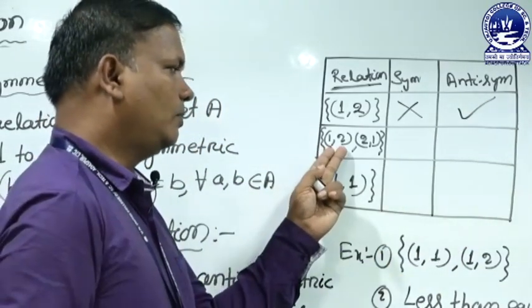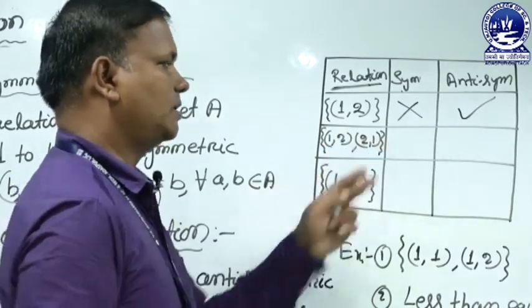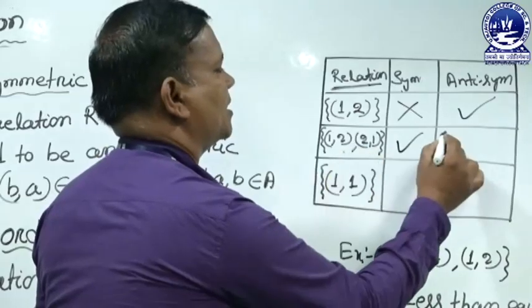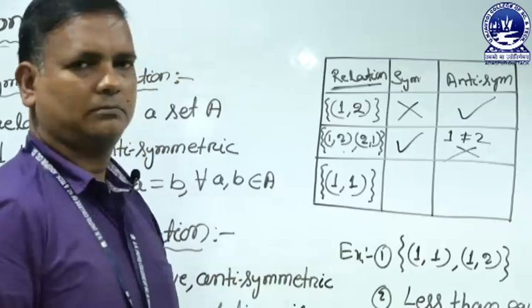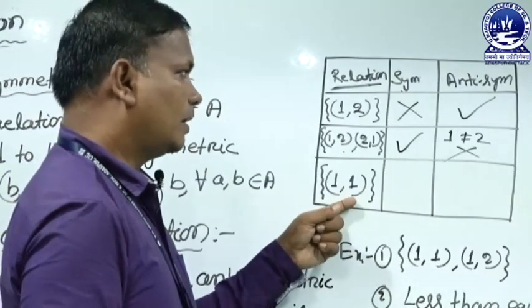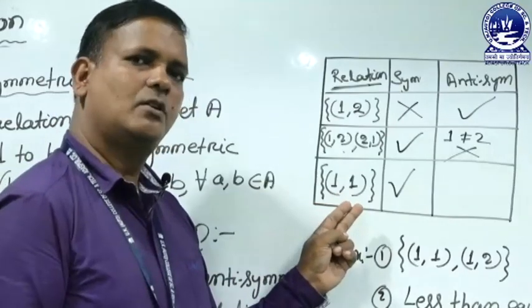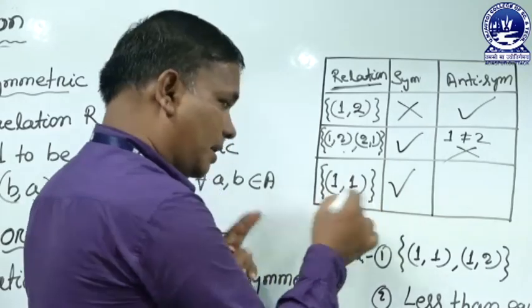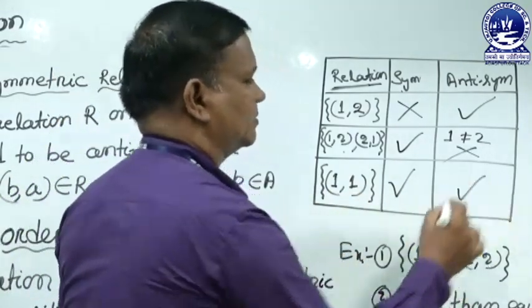But if (1,2) and (2,1) are present in a relation, it is symmetric. But here 1 is not equal to 2, so it is not antisymmetric. (1,1) is symmetric because the reverse of (1,1) is also (1,1). And in (1,1), 1 and 1 are equal, so it is antisymmetric.